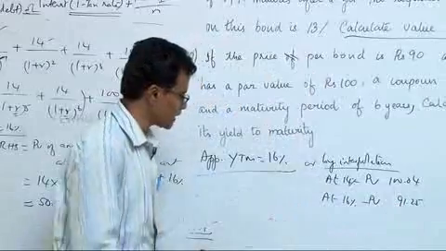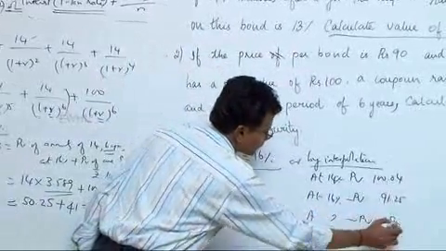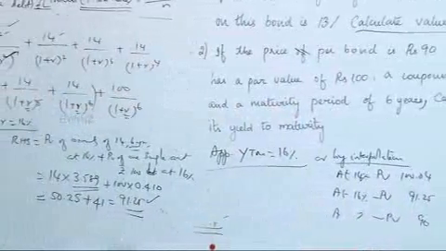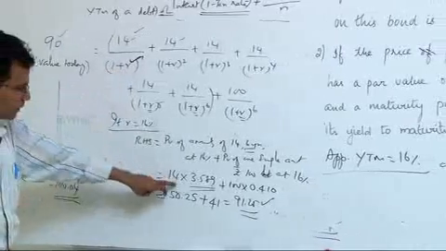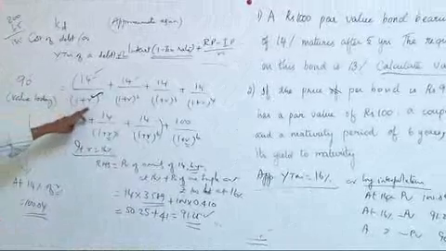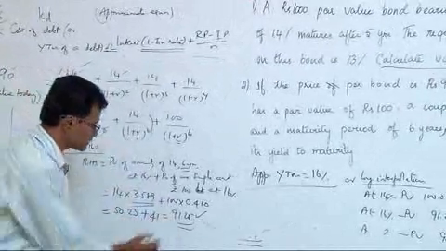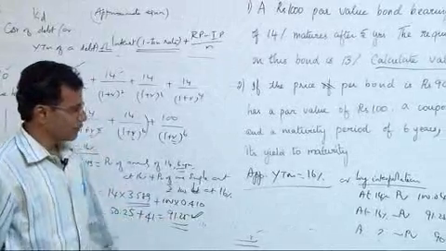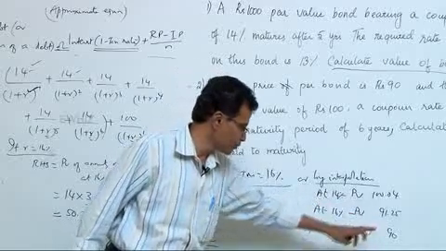If you look into this, at some percentage, the PV has to be 90, because the left hand side is 90. I need a rate of R. If that rate is taken for discounting, I should get exactly 90. That is the IRR, and that is the yield to maturity. Therefore, I need exactly a rate by which this will become 90. At 14, it is 100.04 present value. At 16, the present value is 91.25.